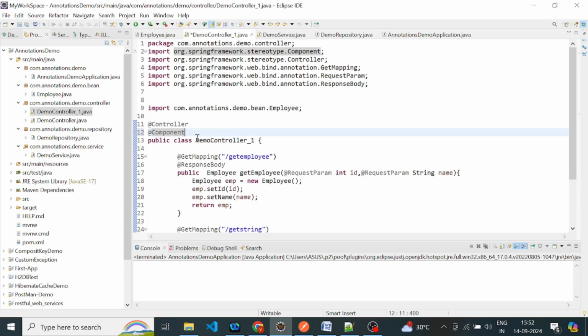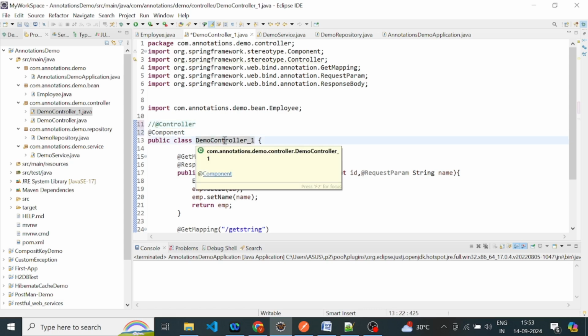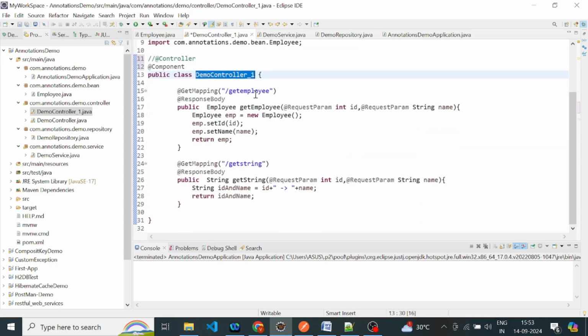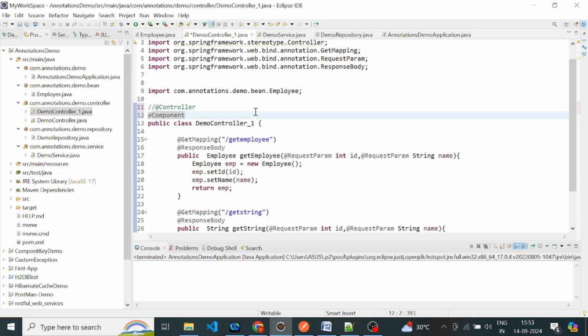It means if we use the @Component annotation here, then this Java class will not become a web controller class. So when any request comes to our Spring Boot application, Spring Boot will not consider this class to map those URLs with the URLs available inside this class. That's why we cannot use the @Component annotation here.